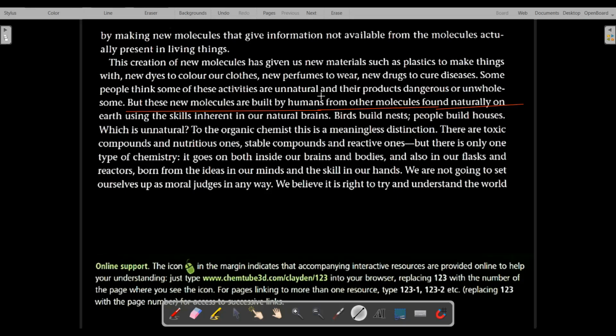So these new molecules are built by humans from other molecules. With the help of other molecules, we build synthetic molecules. So every synthetic molecule, whatever molecule it is, is derived from natural molecules.